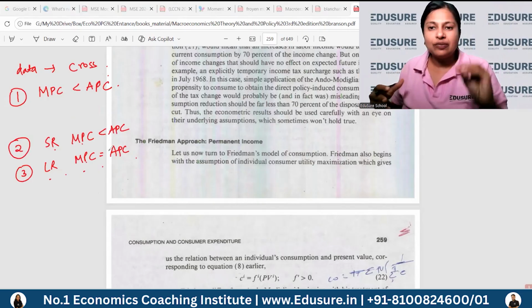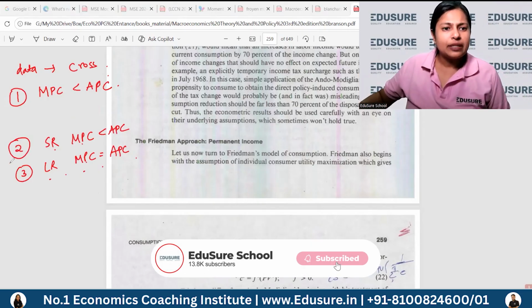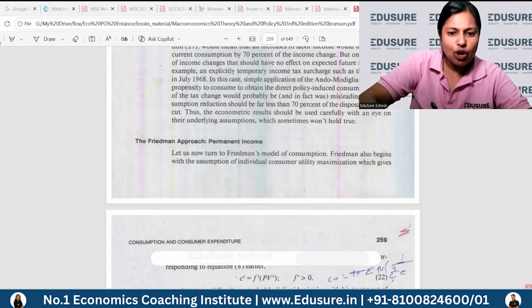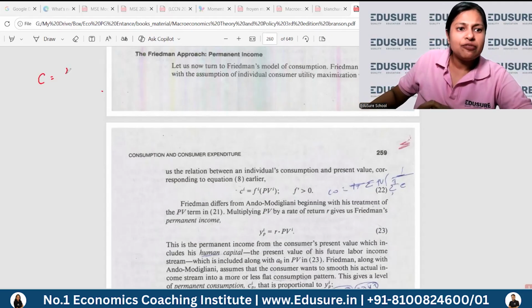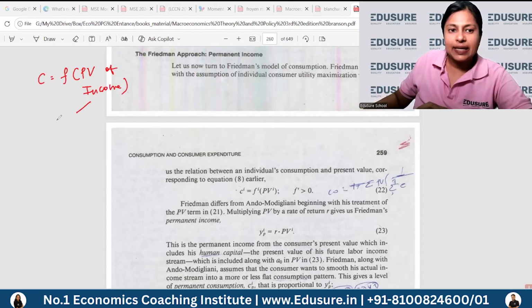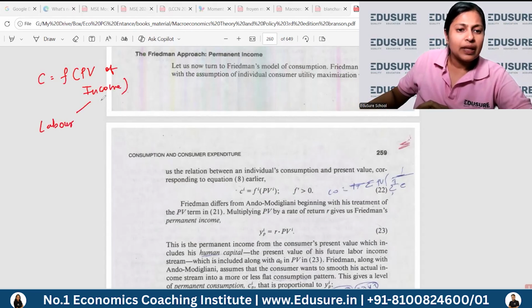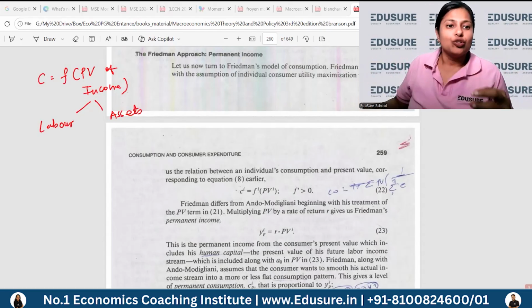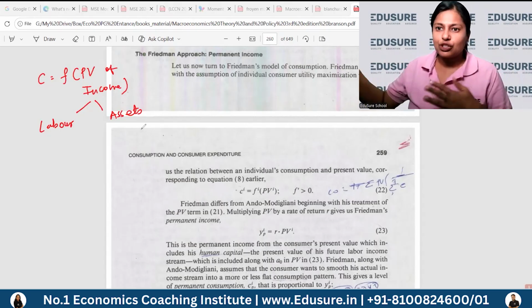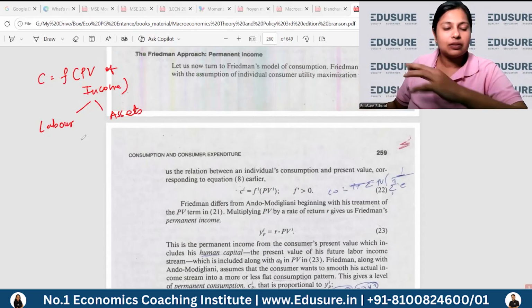And you need to find a theory which can corroborate this data. So how did Milton Friedman do it? Milton Friedman picked up from what Modigliani said in the life cycle hypothesis. Modigliani said that consumption is a function of the present value of income. This present value of income included income from labor and income from assets. So you have two types of income: what you earn, and the income that your assets generate. Consumption is a function of this, and then he specified what type of function it can be.